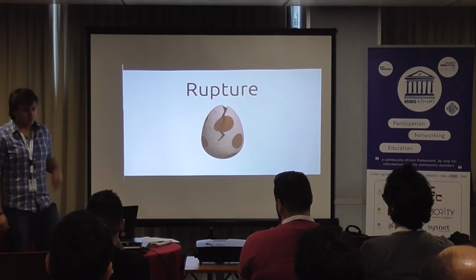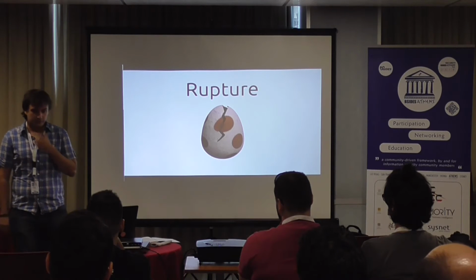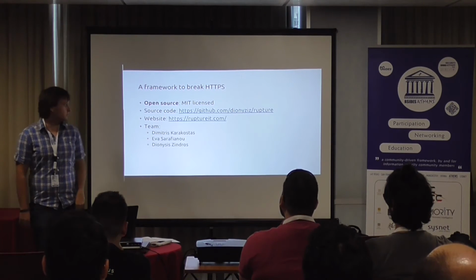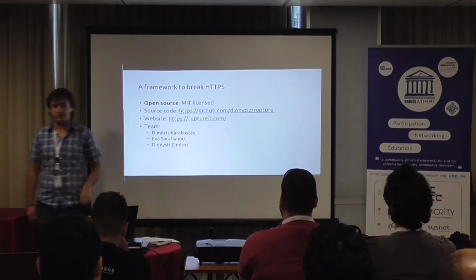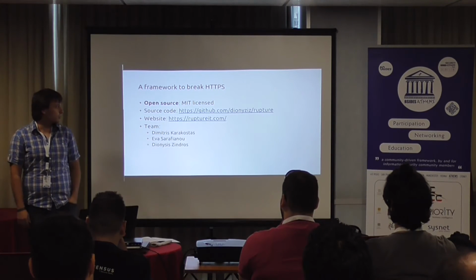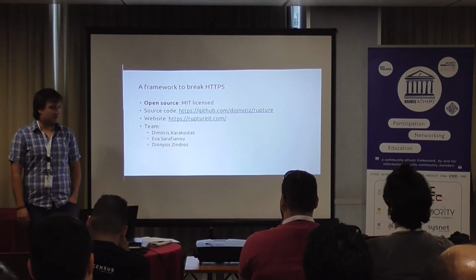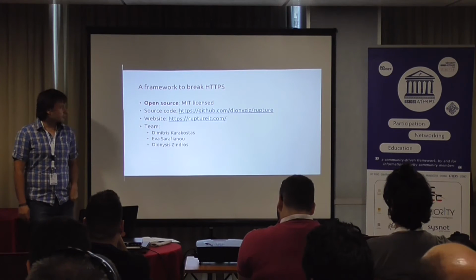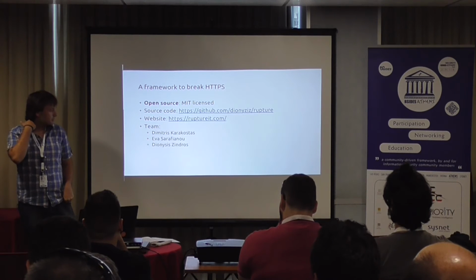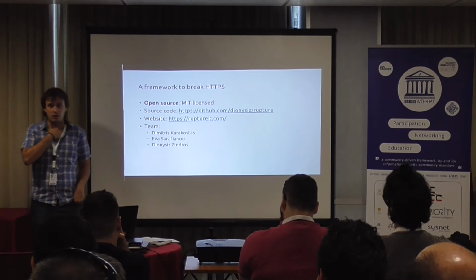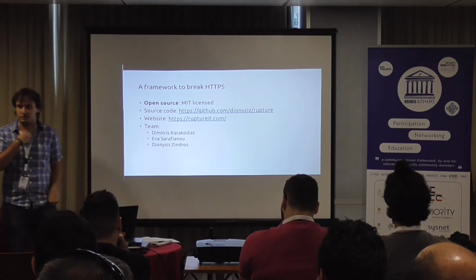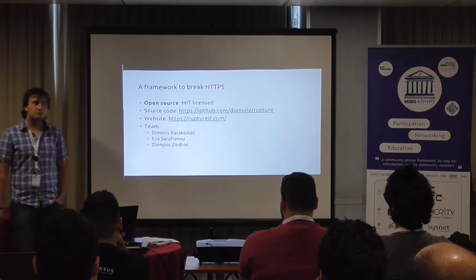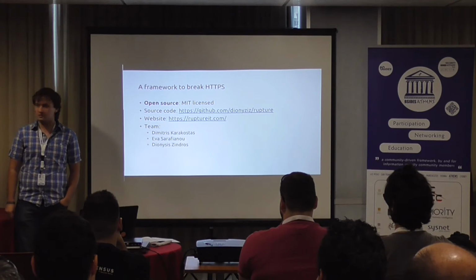Okay, so our framework is called Rupture. We have open sourced it. This is the website where you can read about it and download it. It's also where our white paper exists, which has an extensive description of this attack and how it works. Our source code is on GitHub. It's MIT licensed, so you can go there and fork it, make some pull requests. We have many open issues and many bugs and any features that we want to introduce.